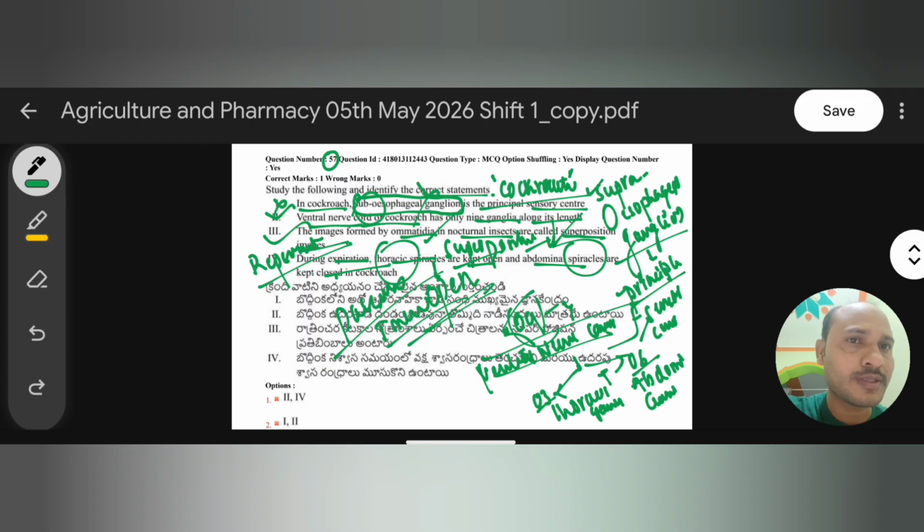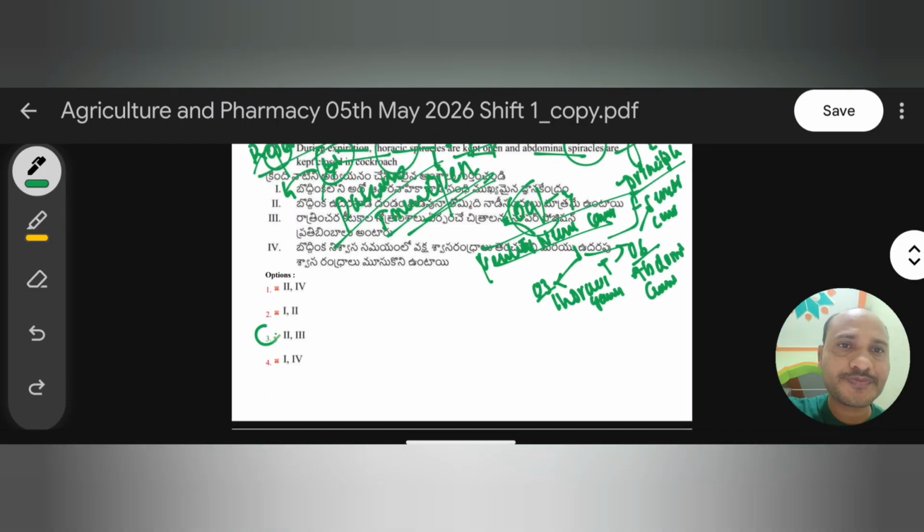They may not be closed. But in the option, it says closed now. So this word closed makes the statement wrong. So here the fourth one is also wrong. We have to choose the correct statement here. The second and third are the correct statements.